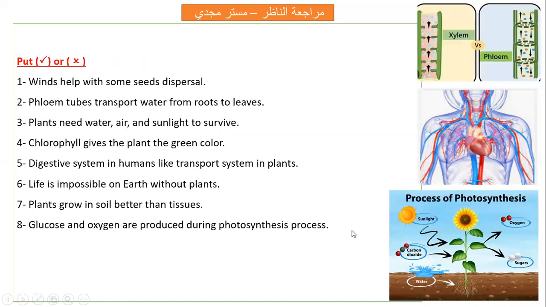Next, true or false. Some seed dispersal: some seeds move to another place by wind, like dandelion. Okay, they move by wind. Yes.